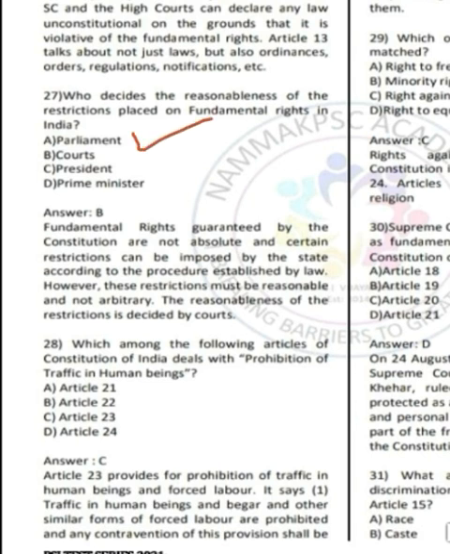It is Parliament that places restrictions on fundamental rights in India. But it is the courts, the judiciary, that decide whether the restriction placed is reasonable or not. So the correct answer is option B, courts.